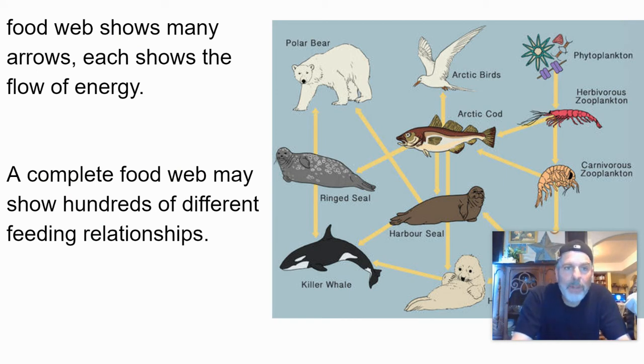Now, a food web, once again, has a whole bunch of arrows. It can look real complex, but remember, the arrows should always be pointing to another organism. The phytoplankton is going to the zooplankton, which is going to these other animals. You should usually see just one arrow pointing to different things. It looks like this ringed seal is meat for both the polar bear and the killer whale, which are both kind of apex predators in a different way.